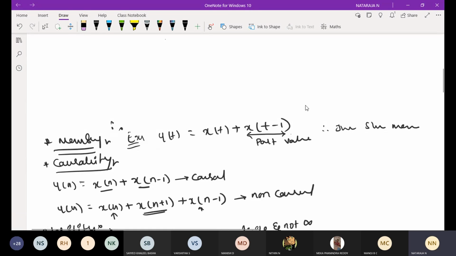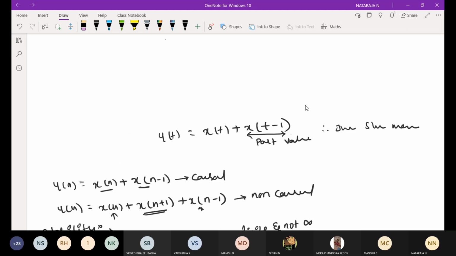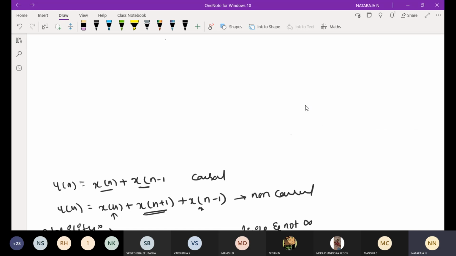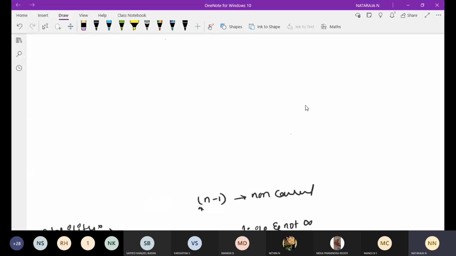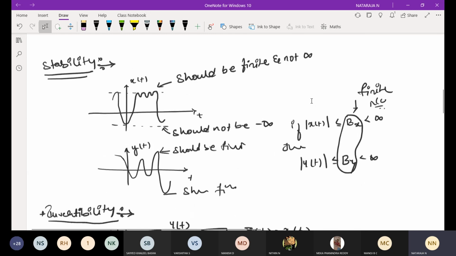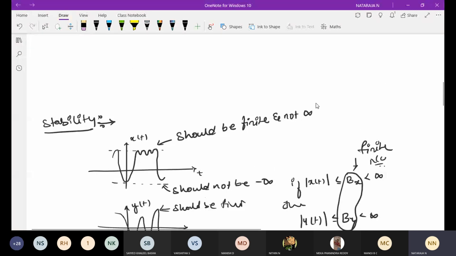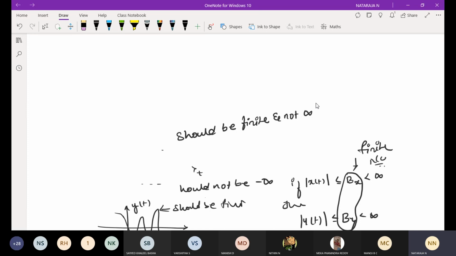Same as the first problem I have solved, the same procedure, but replace t by n. If it is t naught, use n naught. That's it.